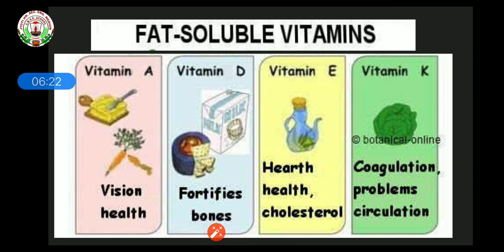Let us see the functions of fat soluble vitamins. Vitamin A, as I said, is good for our eyes. Vitamin D is good for bones and teeth. Vitamin E is good for heart health and cholesterol. Vitamin K is for coagulation problems and circulation, meaning clotting of the blood.